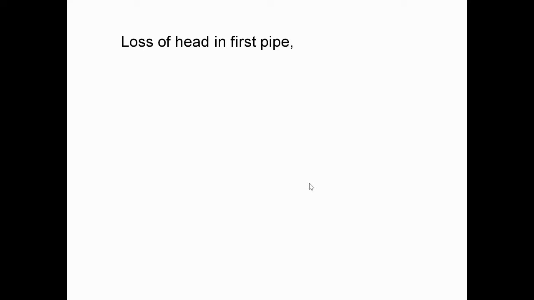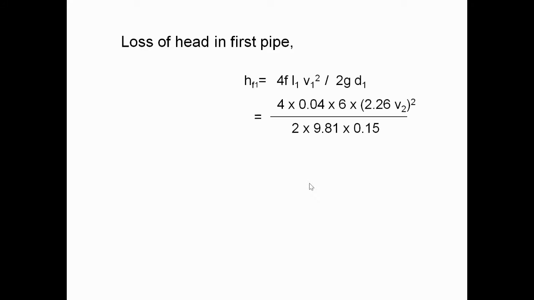So HF1 is equal to 4fL1 V1 square by 2g D1.